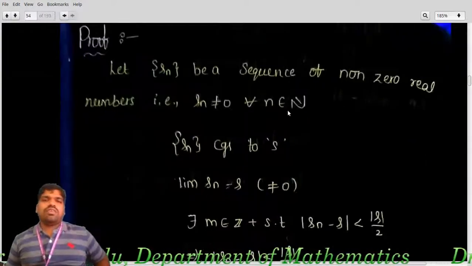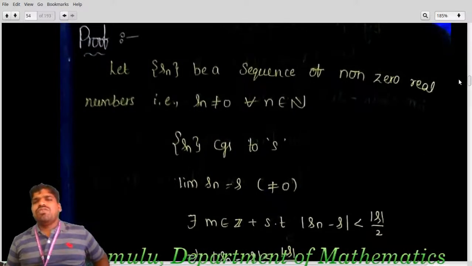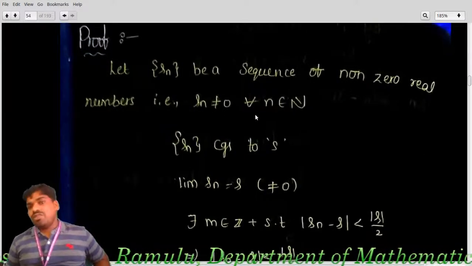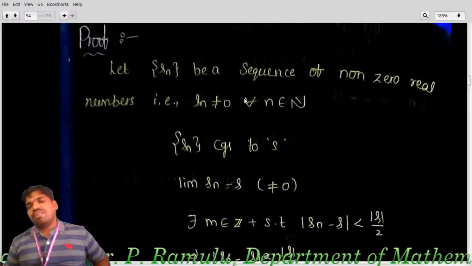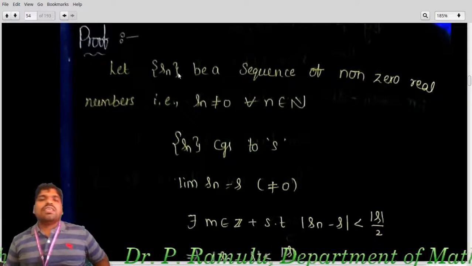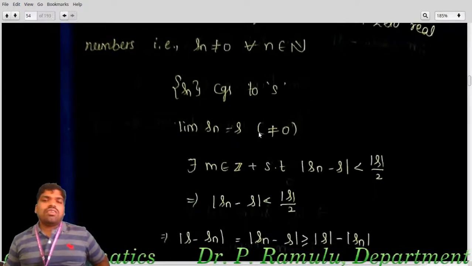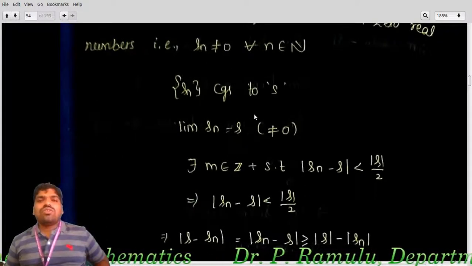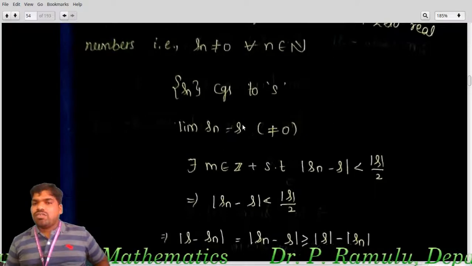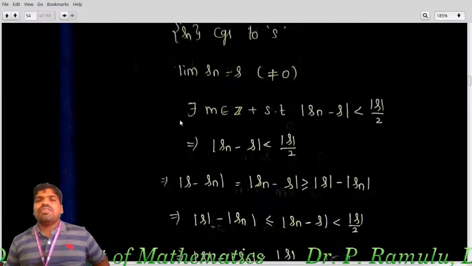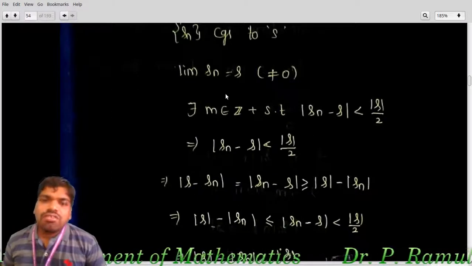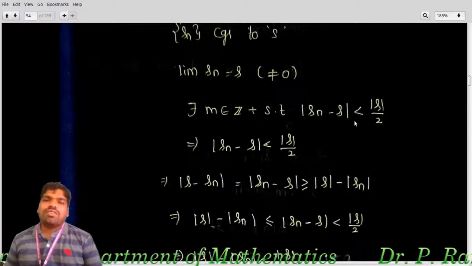Proof. Let Sn be a sequence of non-zero real numbers, that is, Sn is not equal to 0 for all n belonging to N. Sn converges to S is nothing but lim Sn equals S. This S is not equal to 0. Since Sn is not equal to 0, lim Sn is also not equal to 0, which implies there exists m belonging to N such that mod Sn minus S is less than epsilon.